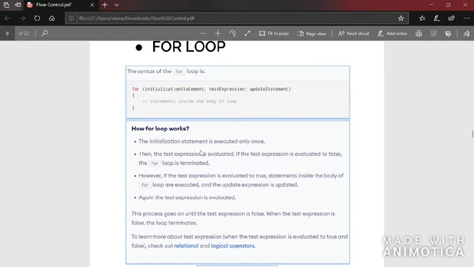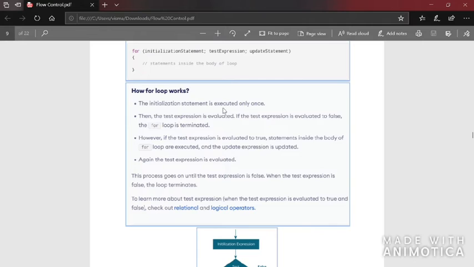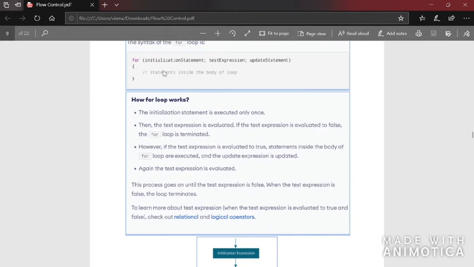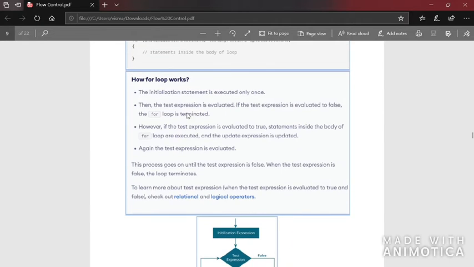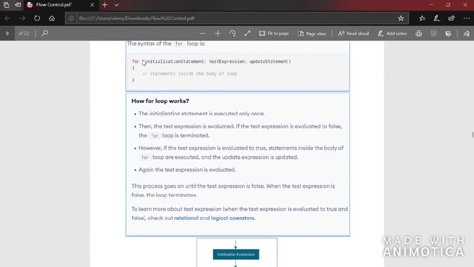Now let's see how the for loop works. The initialization statement is executed only once, that is, only the first time. After that, the test expression, body of the loop, and update statement go in a cycle until the test expression becomes false. Then the test expression is evaluated. If the test expression is evaluated to false, the for loop is terminated. Once it is false, the for loop body won't be executed. It will come out of the for loop and the remaining statements in the code will be executed.